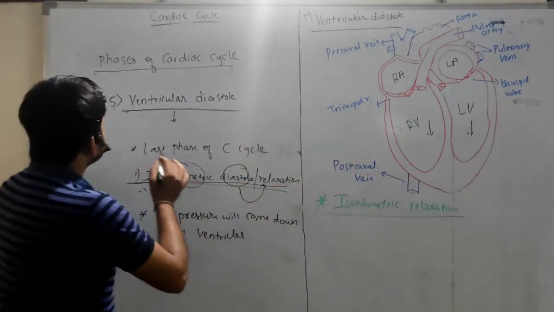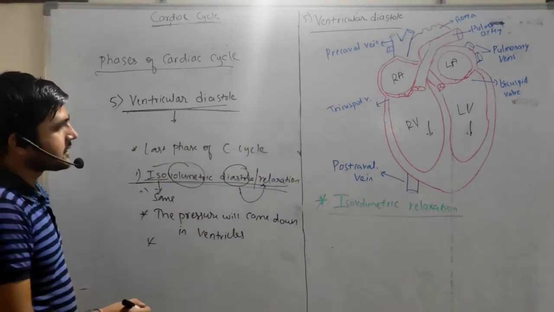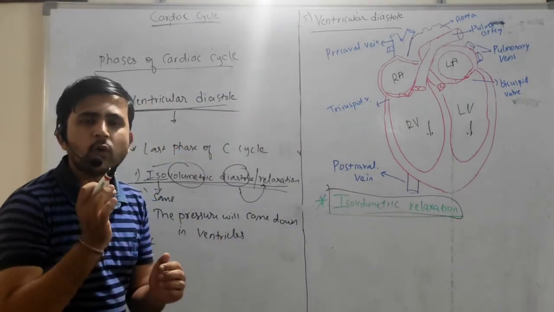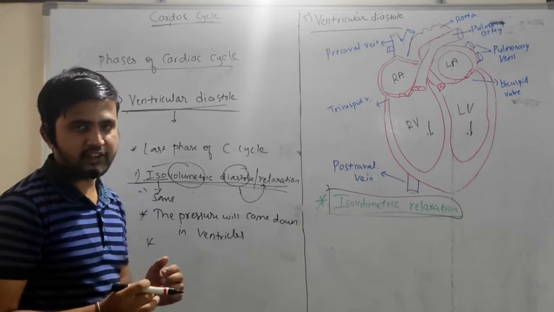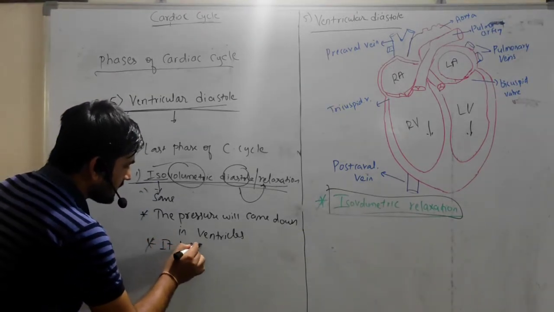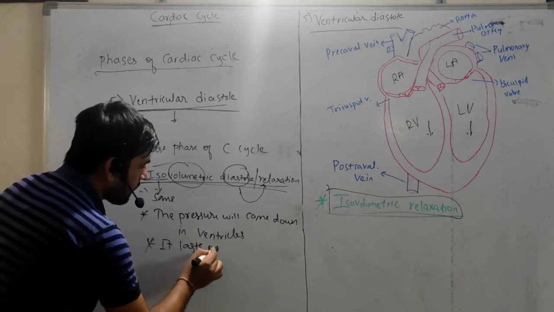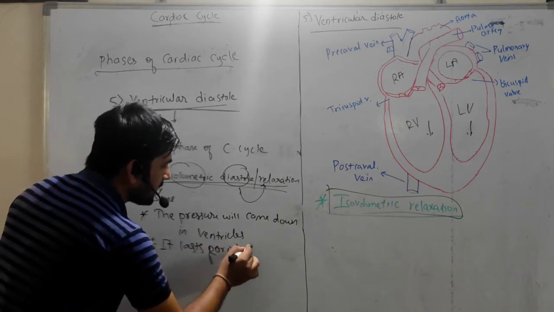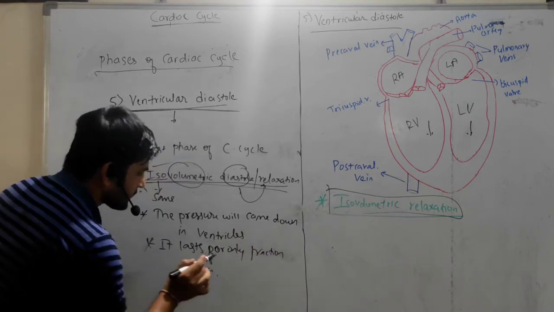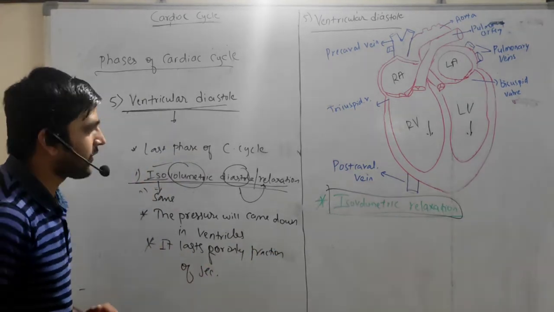Okay, so this ventricular diastole, that is isovolumetric relaxation, lasts for only a fraction of a second.